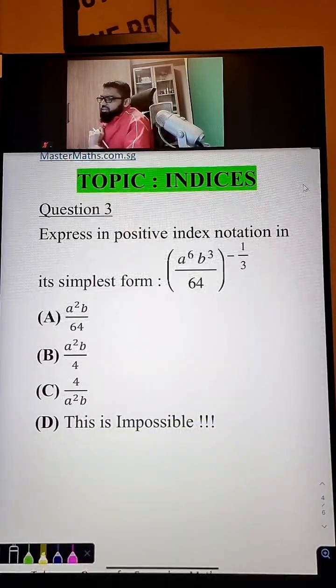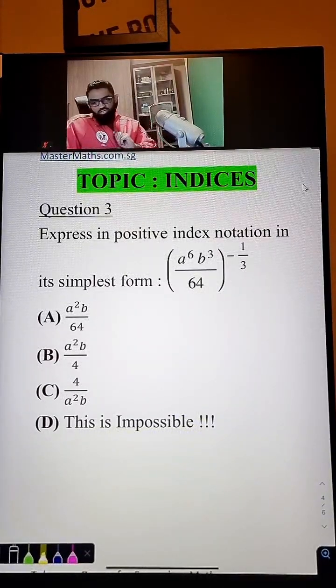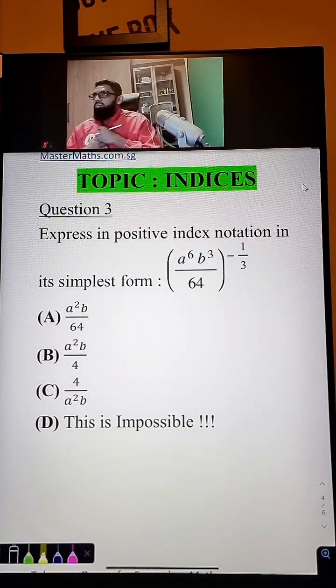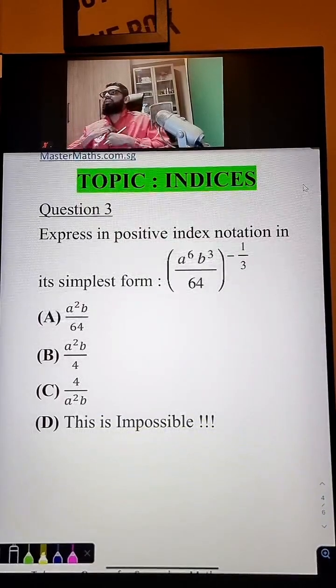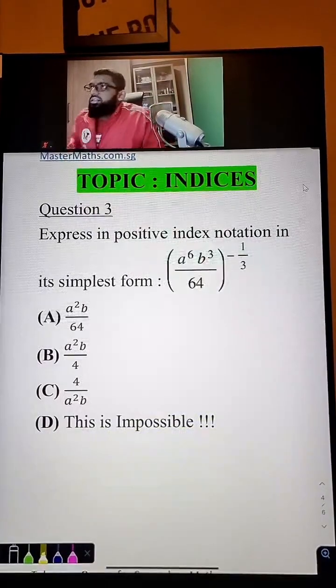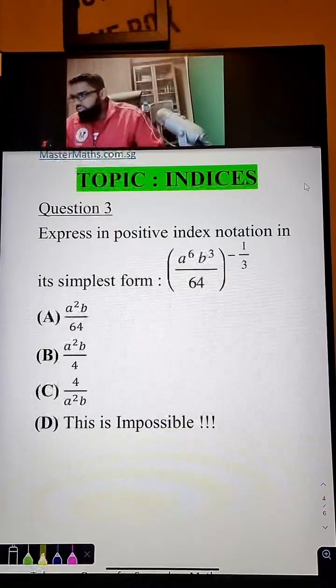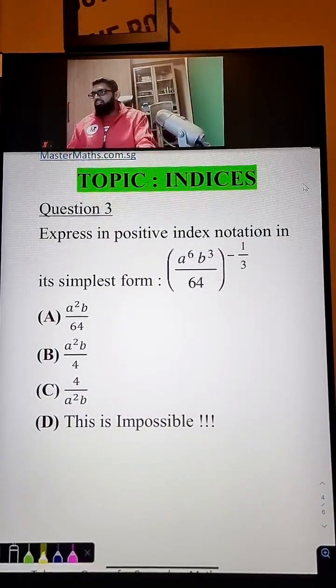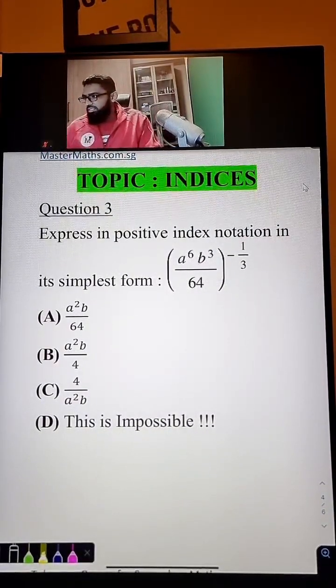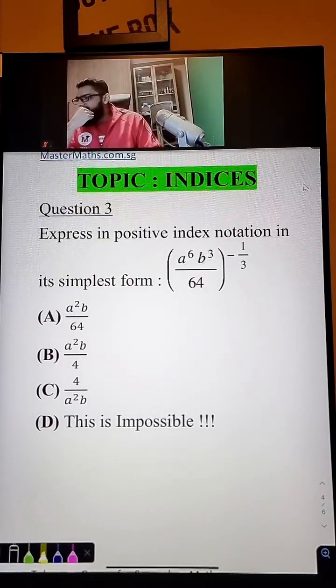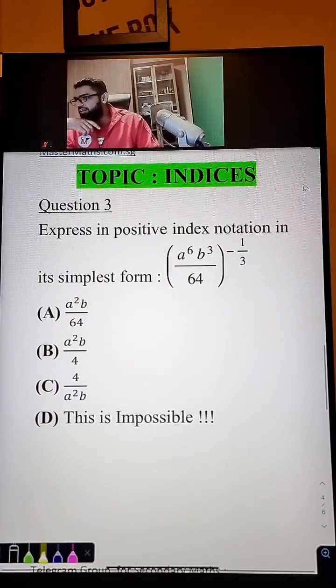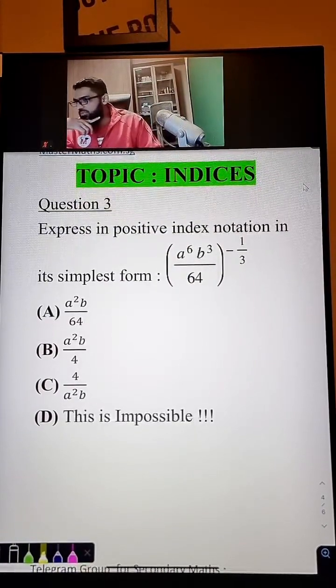Okay, friends. Oh my, I'm struggling with this one, man. Okay. How to do this one? A, B, C, D. Okay, enough of laughter, please. A, B, C, D, ladies and gentlemen. This is Question 3 still. Later after this we do simultaneous equations.